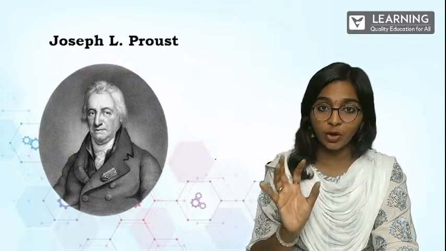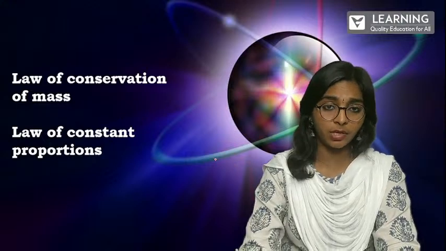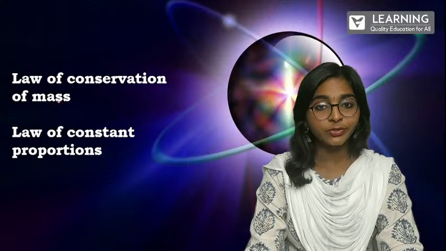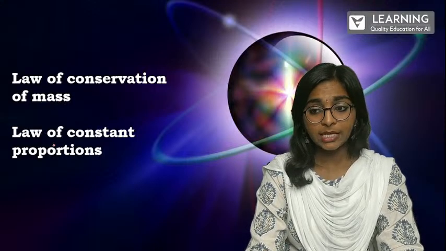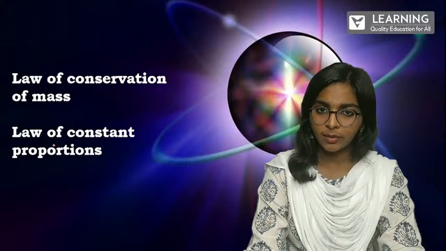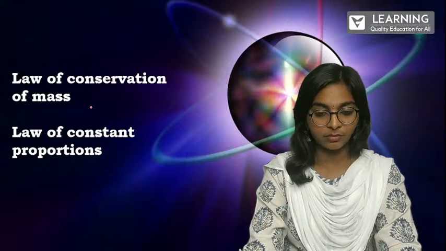Okay, we'll be learning. So Joseph Proust. These two scientists only gave two laws, which we are grouping under laws of chemical combination. Now, what are those laws? See here: number 1, law of conservation of mass. Number 2, law of constant proportions. Very simple, very easy laws. We'll be seeing them one by one now.